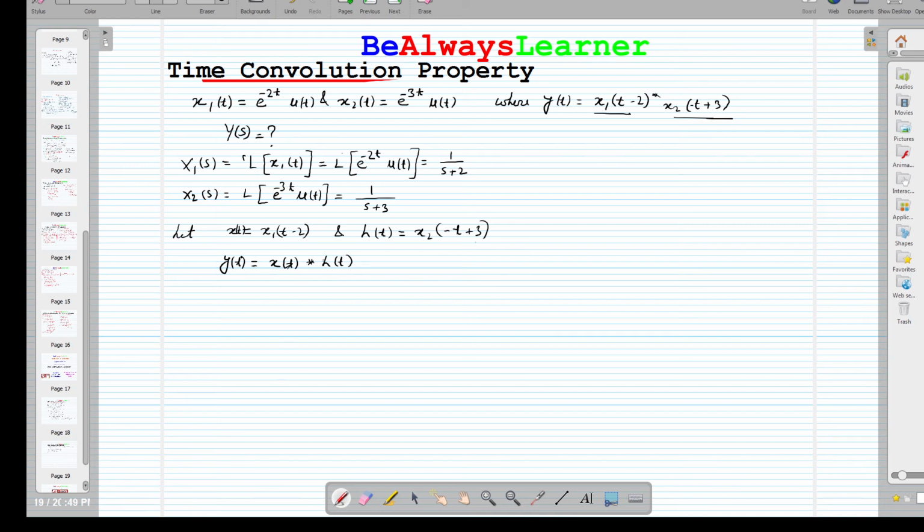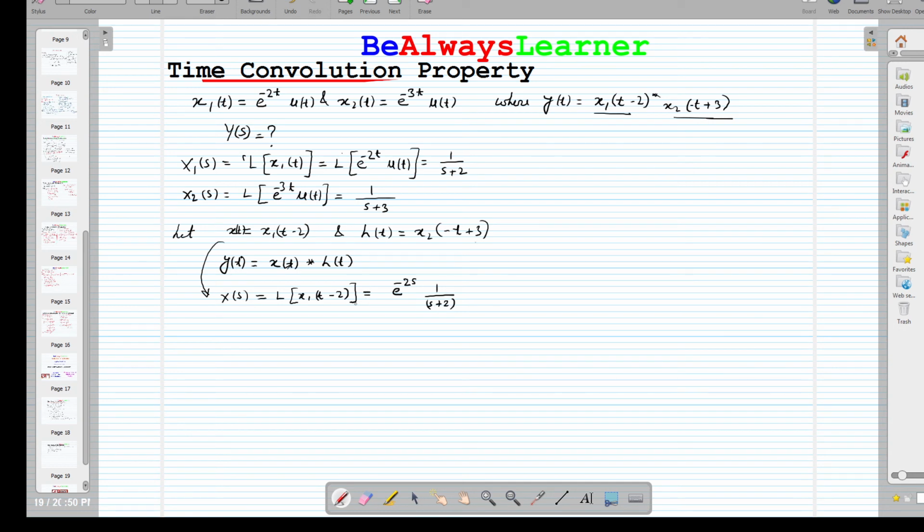Now we can find out X(s) here. For that, it is the Laplace transform of x1(t minus 2). By using the shifting property, we can write it as e raised to the power minus 2s times 1 by s plus 2.